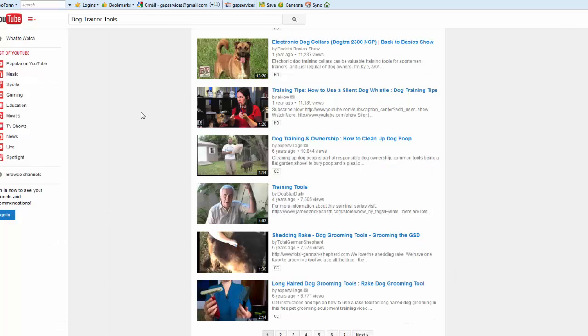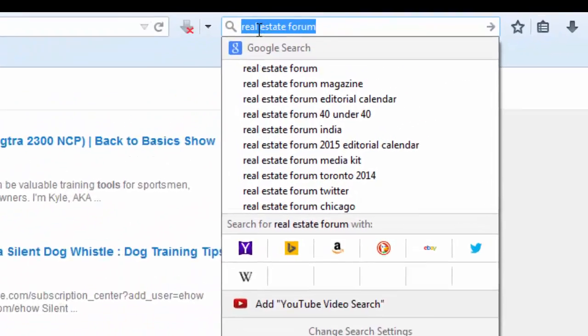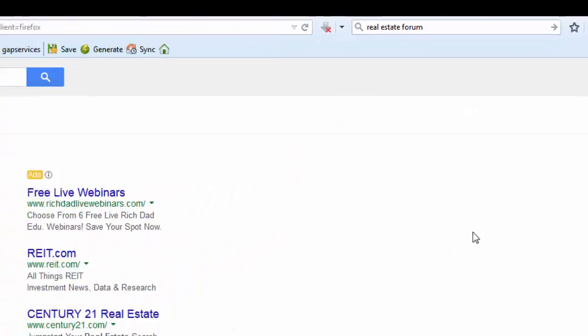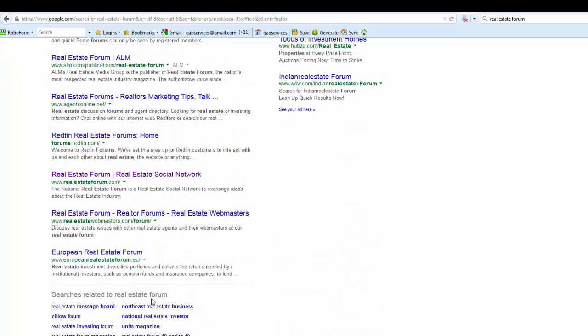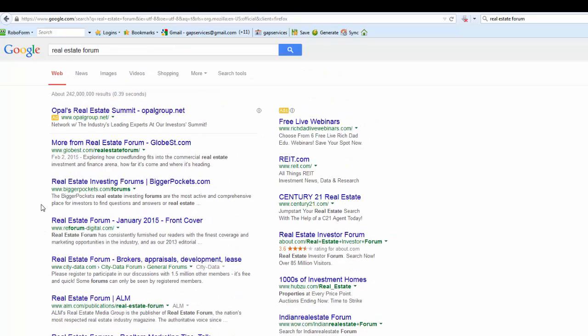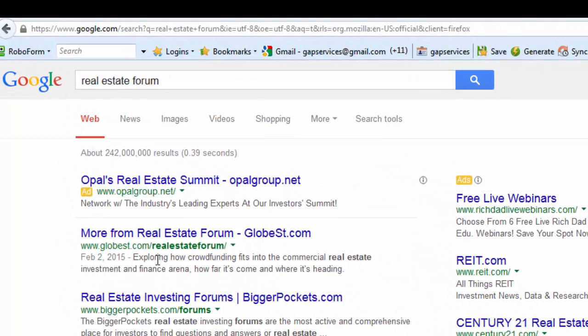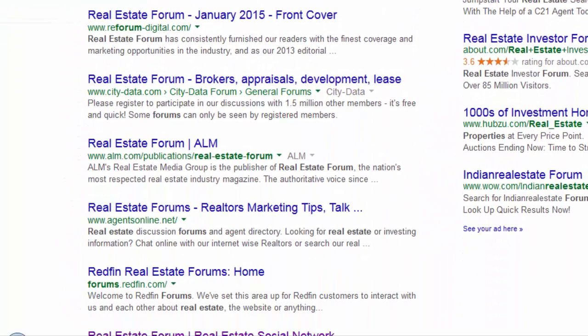Now the last option that I use is finding a niche forum based on the keyword that you're using. And just for this example, I'm going to use real estate as a sample. So I've typed in real estate forum, and we'll check that out. Now you'll get a list of many different real estate forums. And I want to point something out to you here. Because I typed in the words real estate forum, if you'll notice some words are bolded, and the words that are bolded are keywords from your search term.